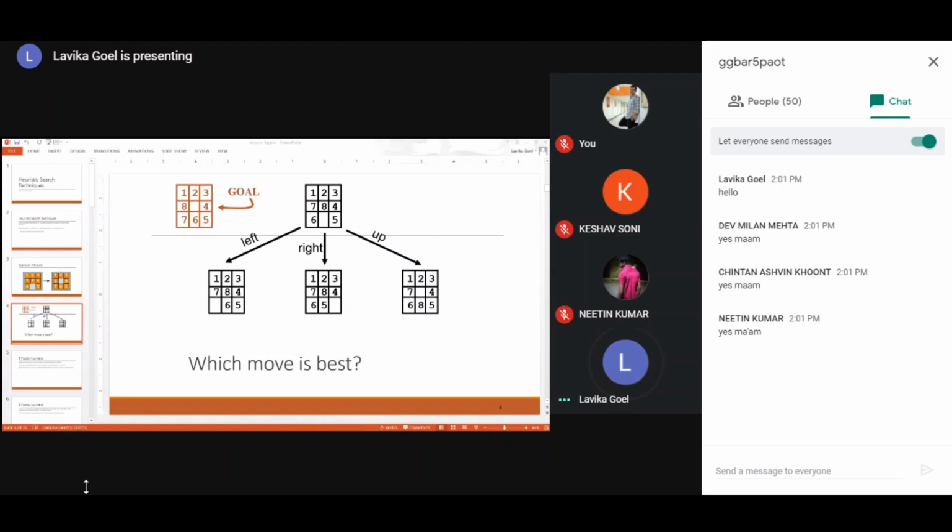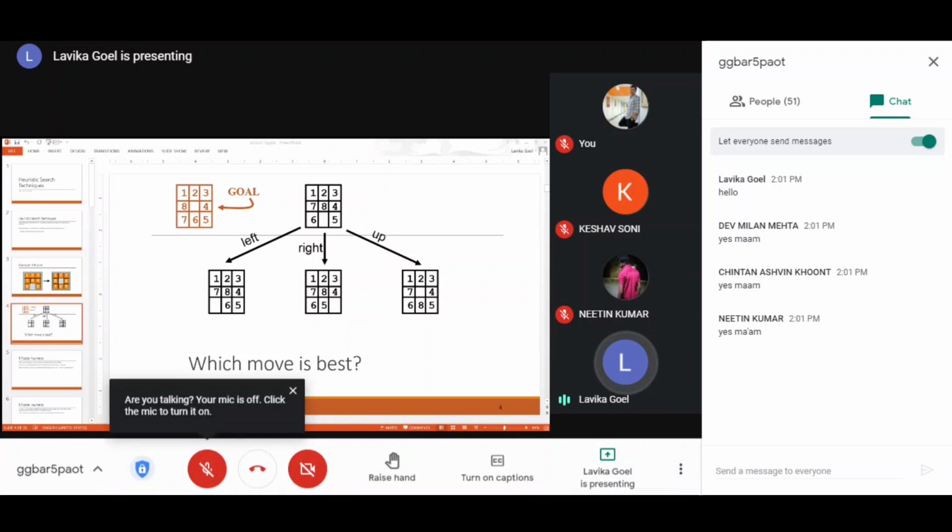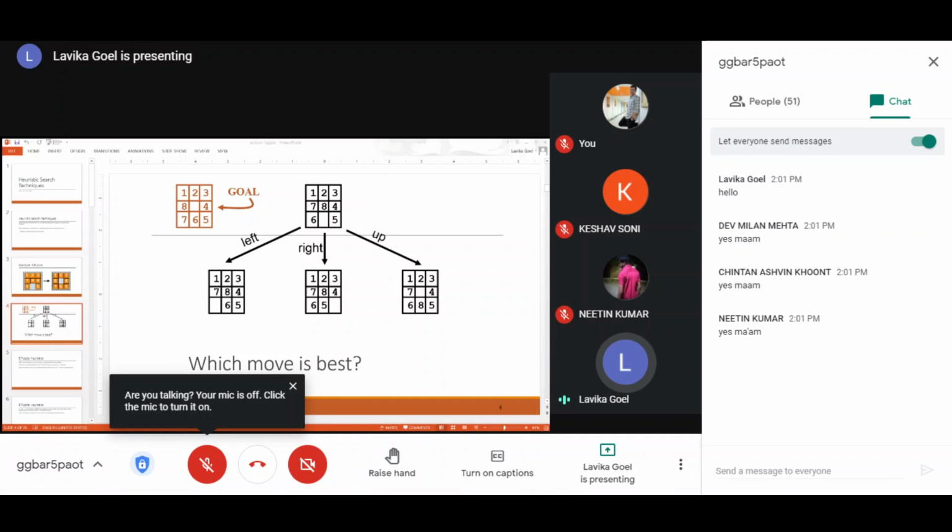The third option could be, you could move 8 into the empty tile. So 8 from above. This 8, which is in the second row, in the second position, you can move that 8 into the empty tile also. So again you will generate another state. You will get 1, 2, 3, 7 space 4 and then 6, 8, 5. So this would be the third move, right?